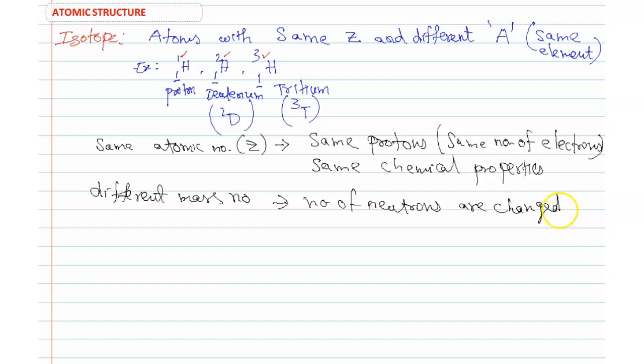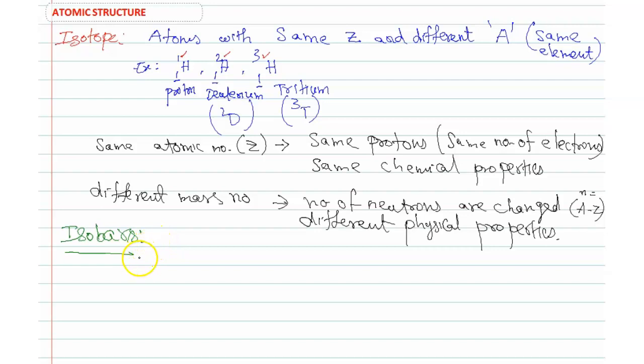The number of neutrons is A minus Z. So the number of neutrons, small n, equals A minus Z. If the number of neutrons changes, they have different masses and different physical properties.